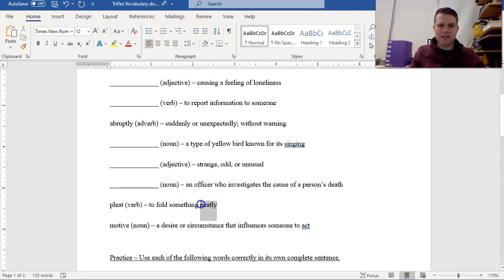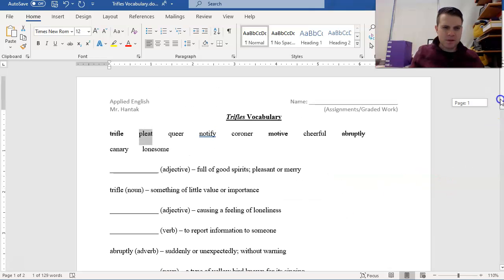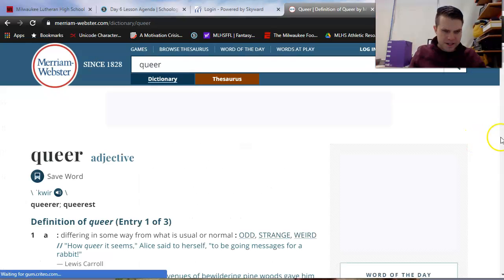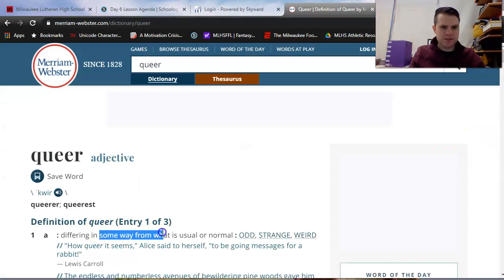Generally, when we talk about pleating something, we mean that you're folding it neatly, like you might fold bath towels in your house. You might say that you're pleating it. Something to note is that since pleat was one of my verbs, the next time I run into a verb, it has to be to report information to someone. Looks like queer is next on my list. Queer is an adjective differing in some way from what is usual or normal, odd, strange, or weird. Let's take a look at that.